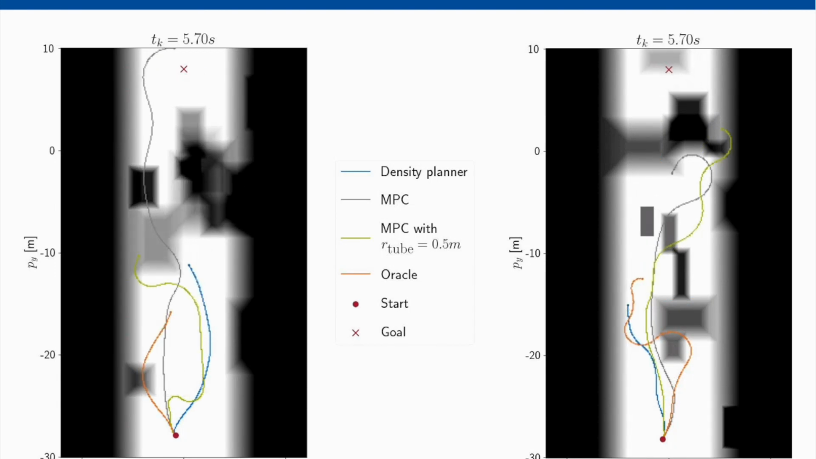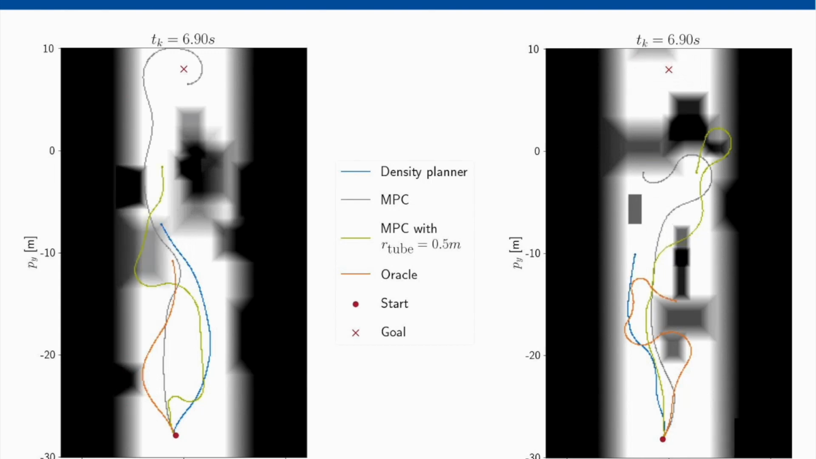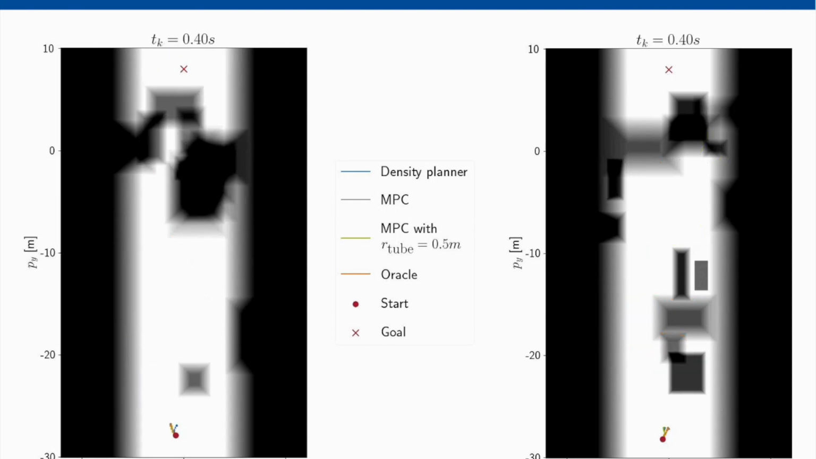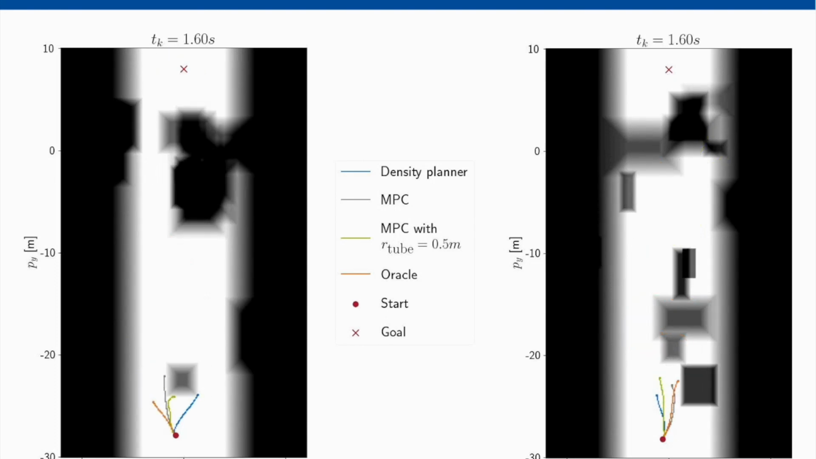We can observe that the MPC methods can reach the solution. However, they can easily get stuck on local minima, while our method is able to tolerate more risk while minimizing the energy and time. Therefore, it can be seen that the density planner can reach the goal faster while maintaining safety.